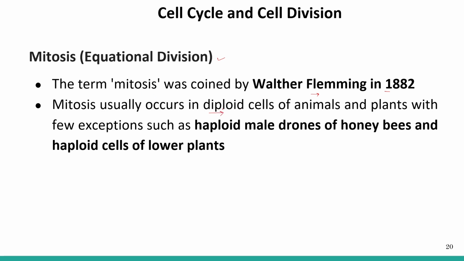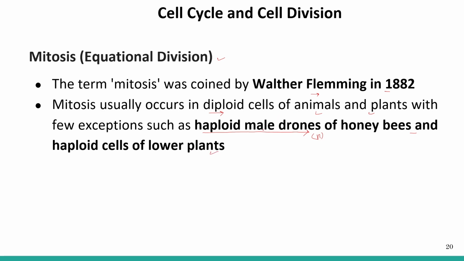Mitosis usually occurs in diploid cells of animals and plants, but there are a few exceptions, such as the haploid male drones of honeybee, which have one chromosome set, and another exception is the haploid cells of lower plants.